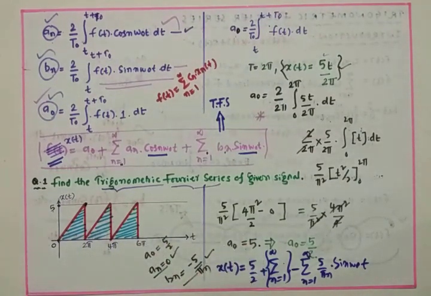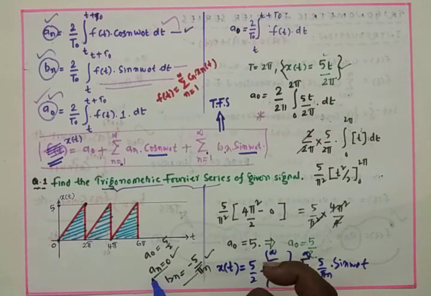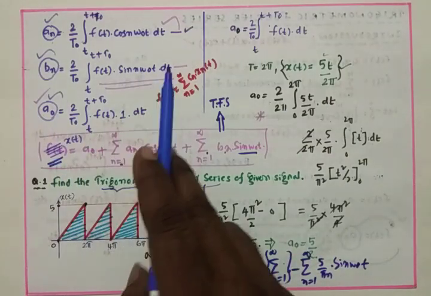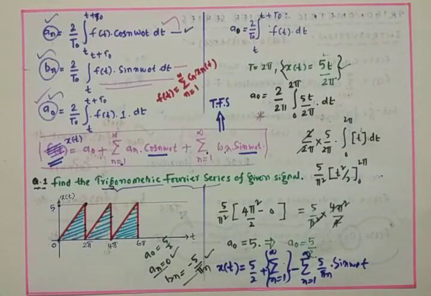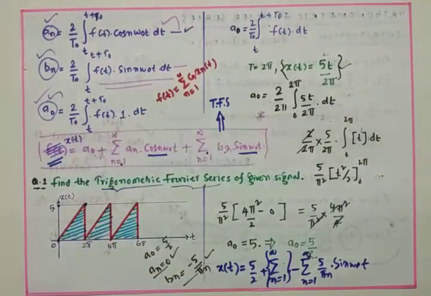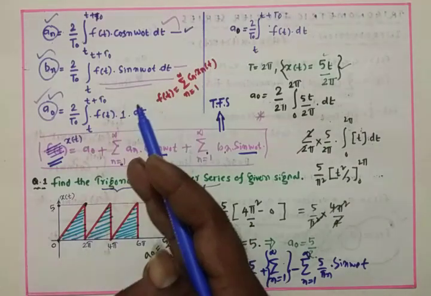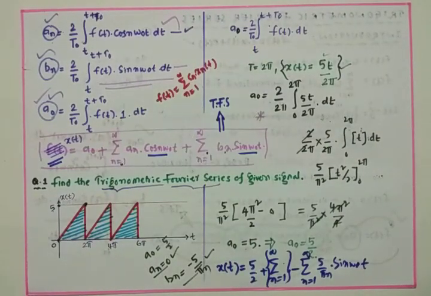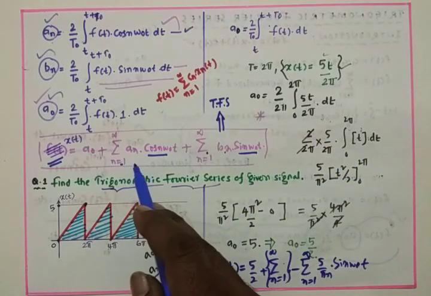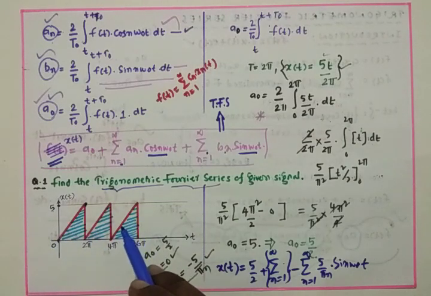Due to the time constraint, I didn't derive the final expressions for An and Bn, but we can determine An with the equation 2 by T naught integral t to t plus T naught f of t into cos n omega naught t, and like that you can calculate Bn by this expression. After knowing A naught, An and Bn, you have to substitute in this equation to have the trigonometric Fourier series. So the procedure remains the same for any trigonometric Fourier series.